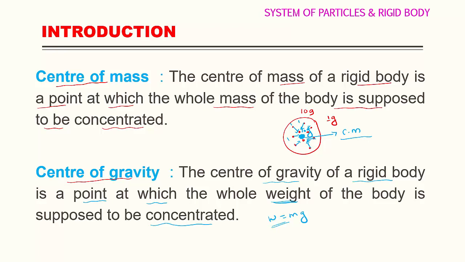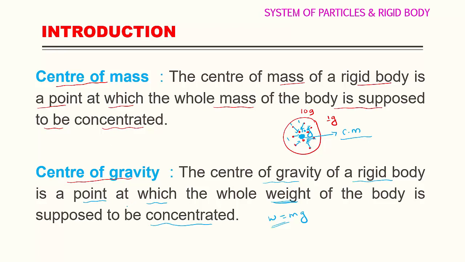The center of gravity of a rigid body is a point at which the whole weight of the body is supposed to be concentrated. If the complete weight is concentrated at the center, it is called center of gravity. If the complete mass of a body is concentrated at the center, it is called center of mass. Center of mass and center of gravity.